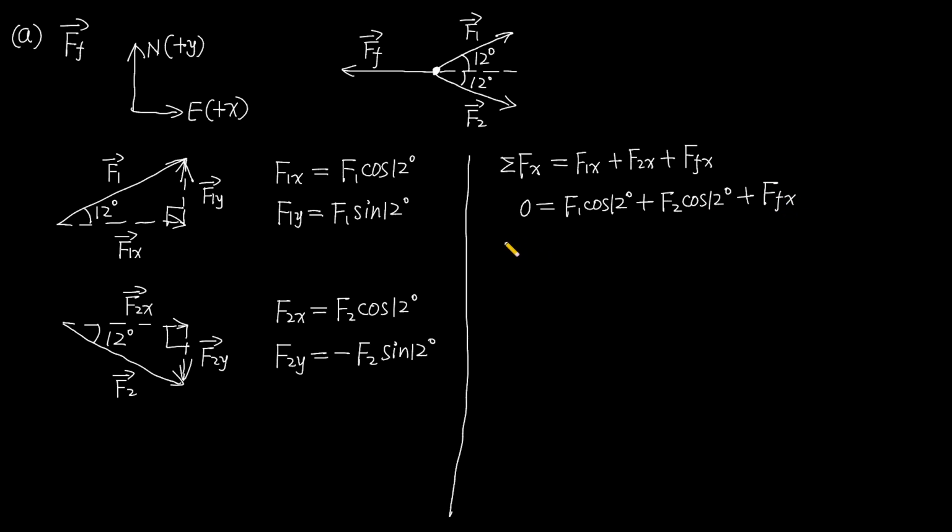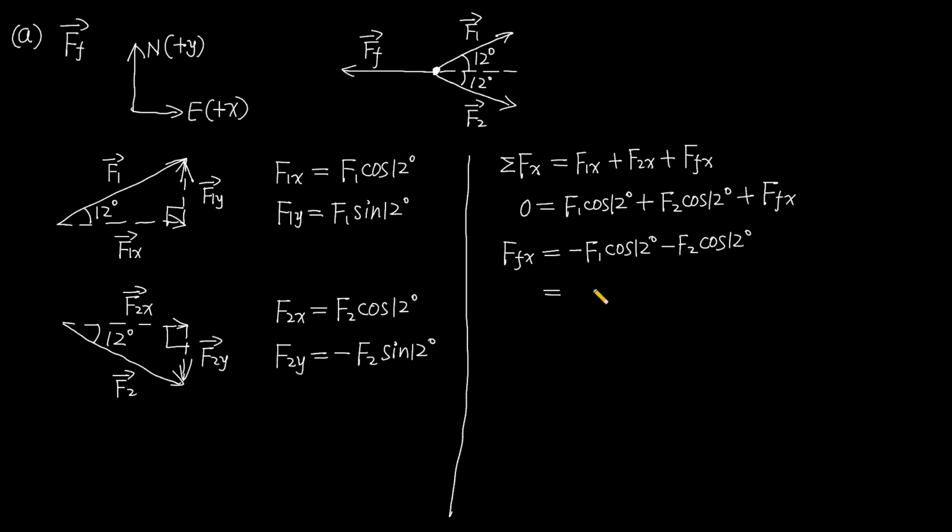And we can get the x component of the friction equals negative F1 multiplied by cosine 12 degrees plus negative F2 multiplied by cosine 12 degrees.